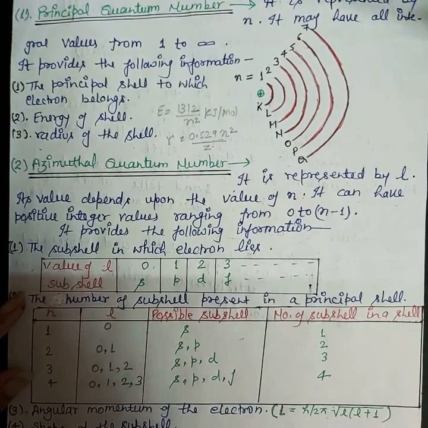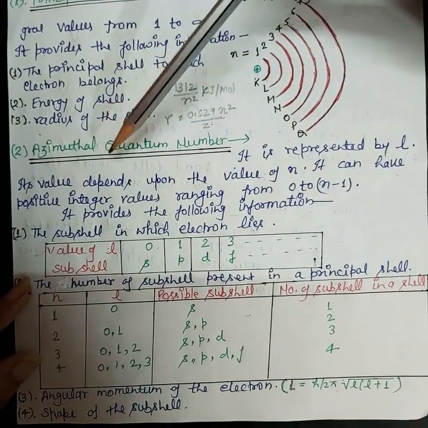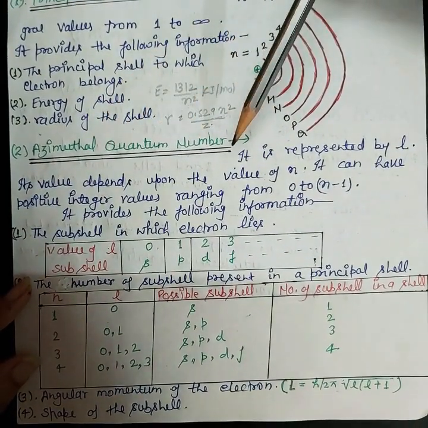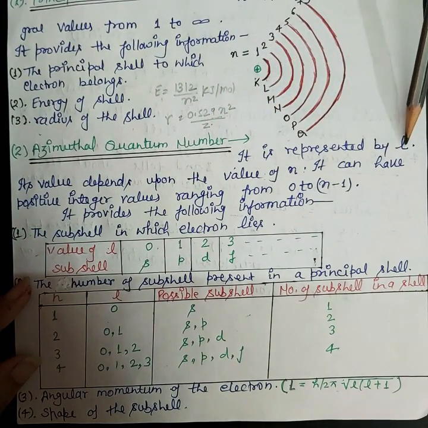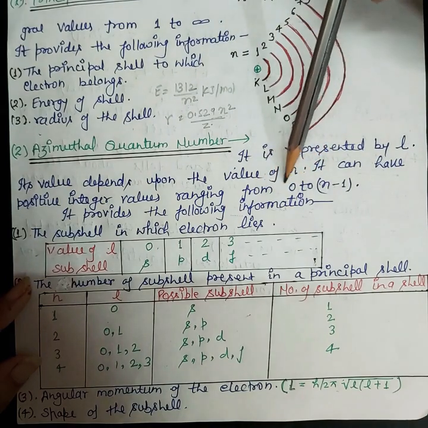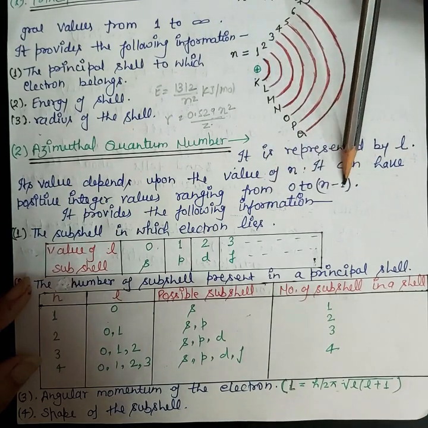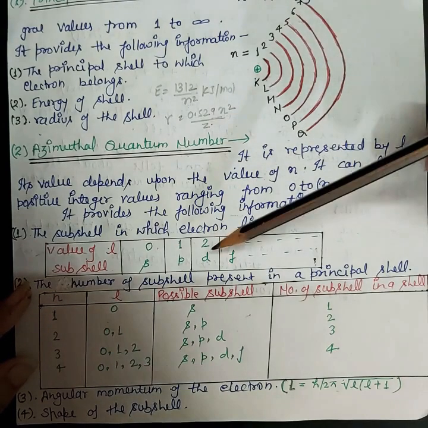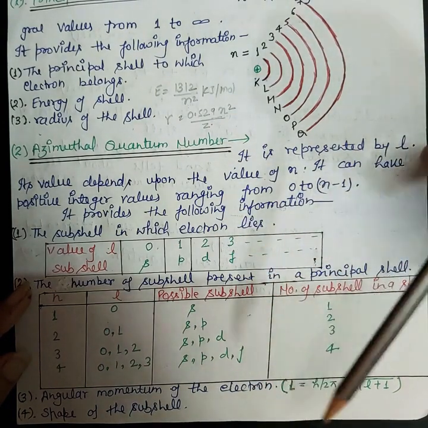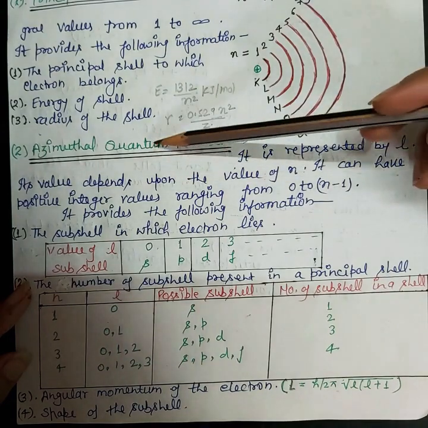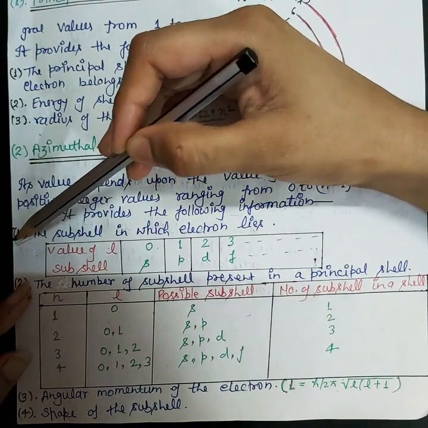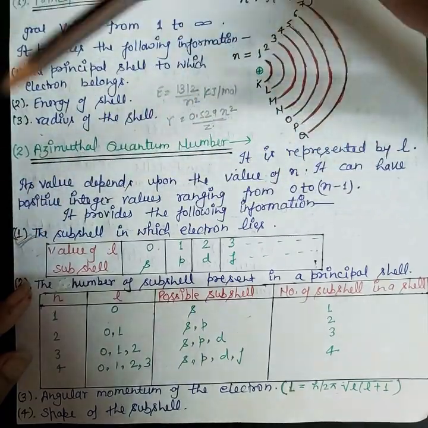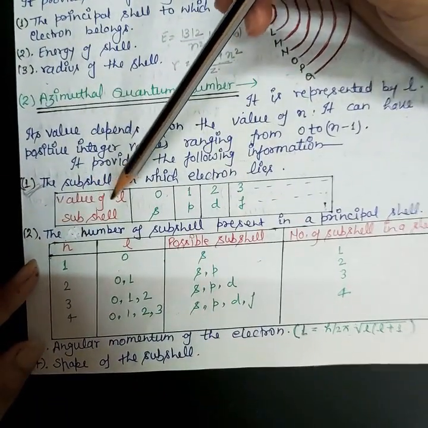Now the second, the azimuthal quantum number. I have already told you that it is represented by l, and the value of l depends upon n, and it can be 0 to n minus 1. Now we will read the information which the azimuthal quantum number provides. The first information you have to remember is this: